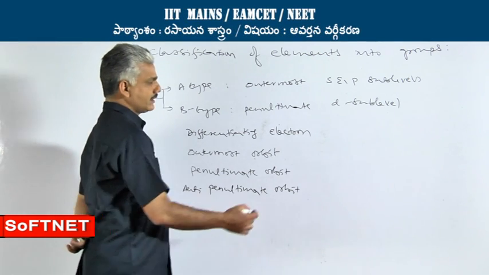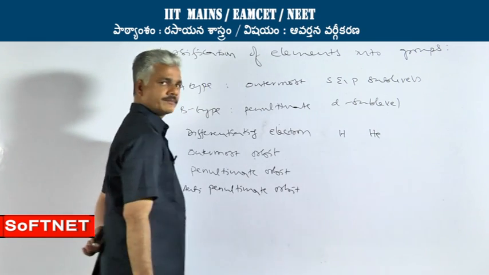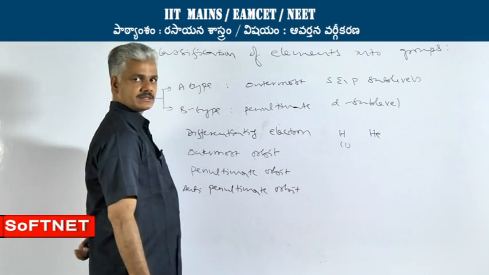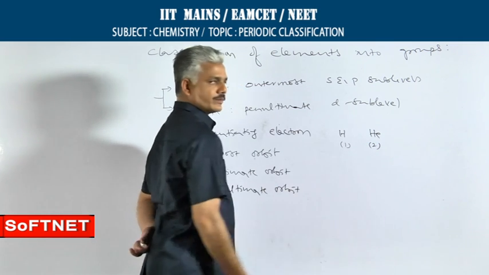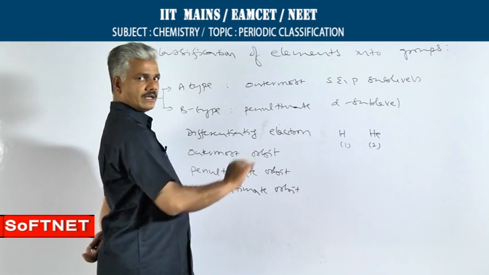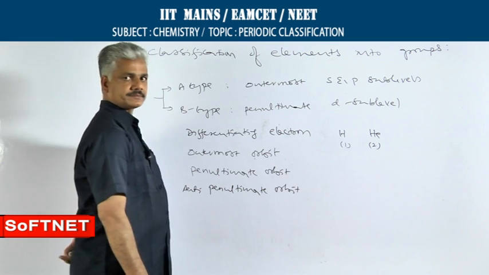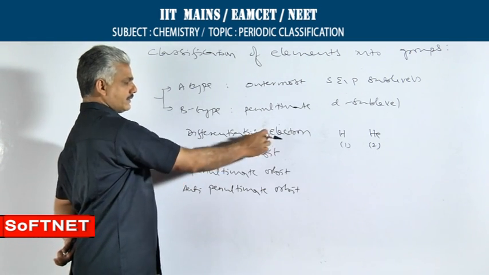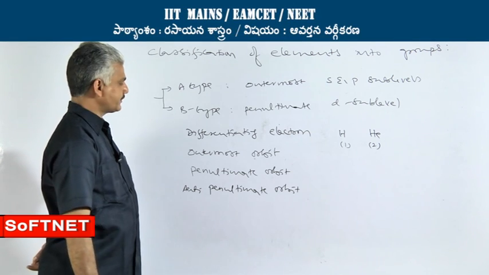Say for example, what makes the difference between the elements hydrogen and helium? Hydrogen atomic number is 1, that means it has got 1 electron. The atomic number of helium is 2, that means it has got 2 electrons. So, the second electron makes the difference between hydrogen and helium. So, in case of helium, second electron will become the differentiating electron. Similarly, in case of other elements also.